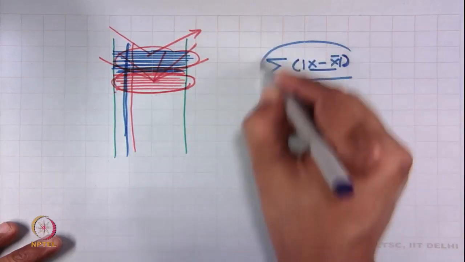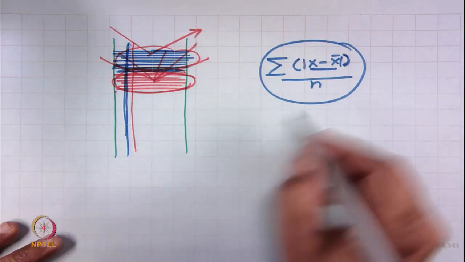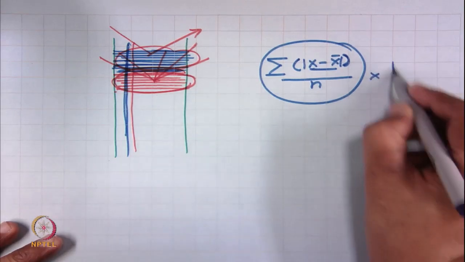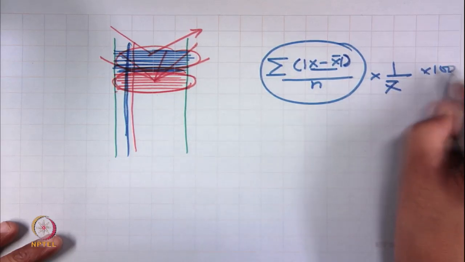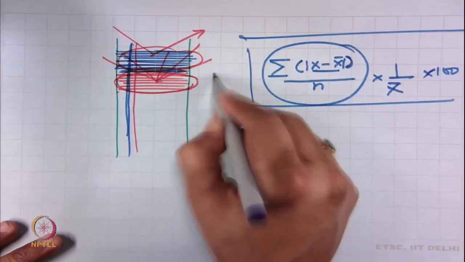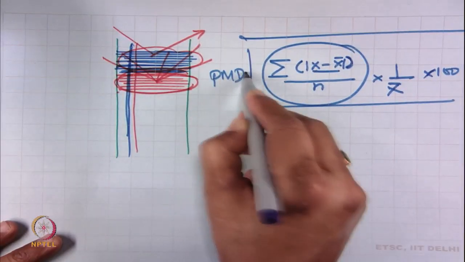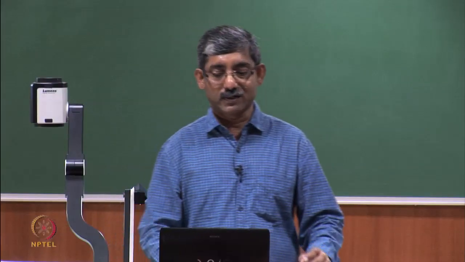This is called the mean deviation, and if we take the percent of that with the mean x bar, then we call it the percentage mean deviation. This is one of the most popular ways of expressing yarn evenness, in terms of percentage mean deviation. Okay.